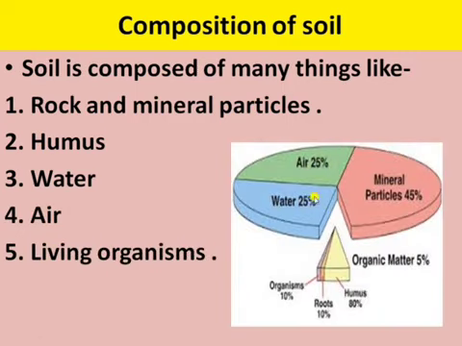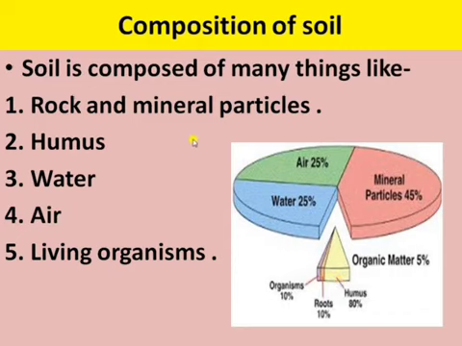This is the picture of the composition of soil. Here you can see that air is 25% and water is 25%. Most of the soil is covered by mineral particles, that is 45%, and organic matter is 5%. In organic matter, humus, roots and some living organisms are present.